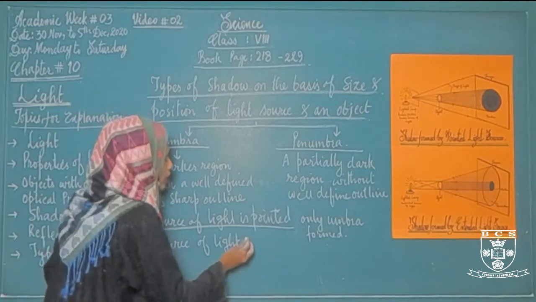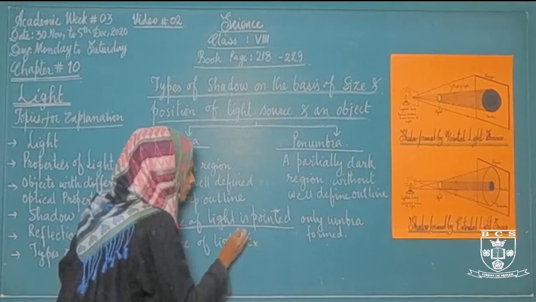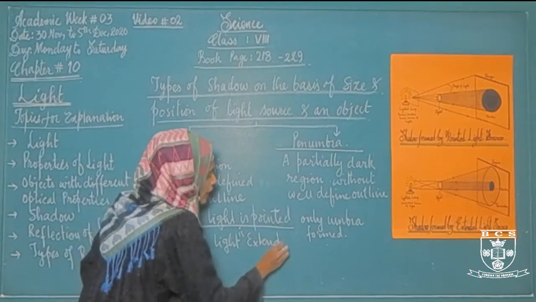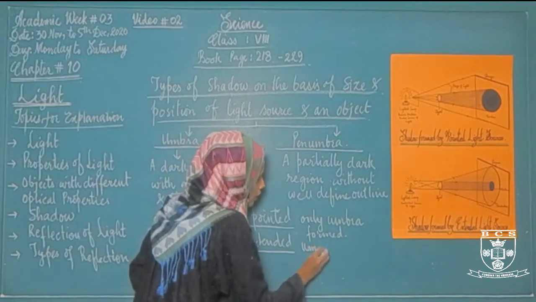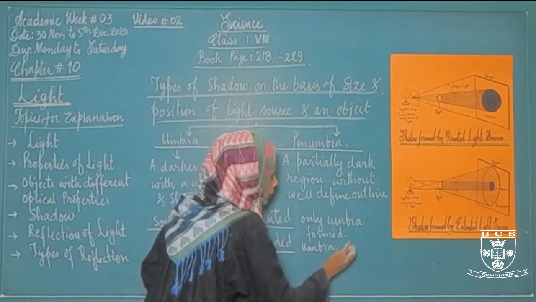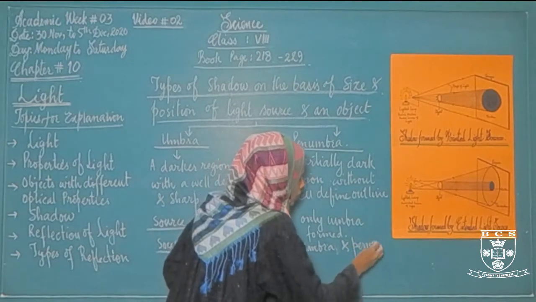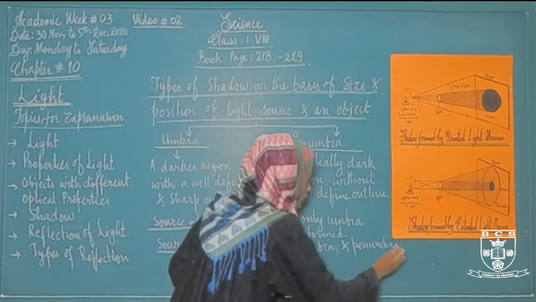If the source of light is extended, then both umbra and penumbra will form.